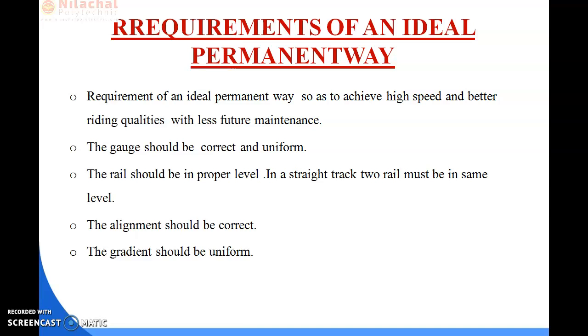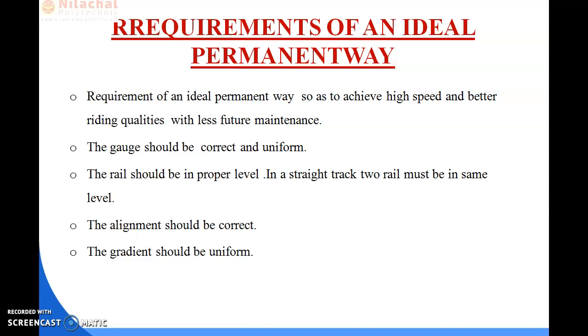So the next point is an even and uniform gradient should be provided throughout the length of the track. That does not mean you provide gradient on some portion, leave some portion, and then apply some gradient on another portion. That is not proper, and that is not called an ideal permanent way. So whatever gradient we are providing on the track, that is provided throughout the length of the track.